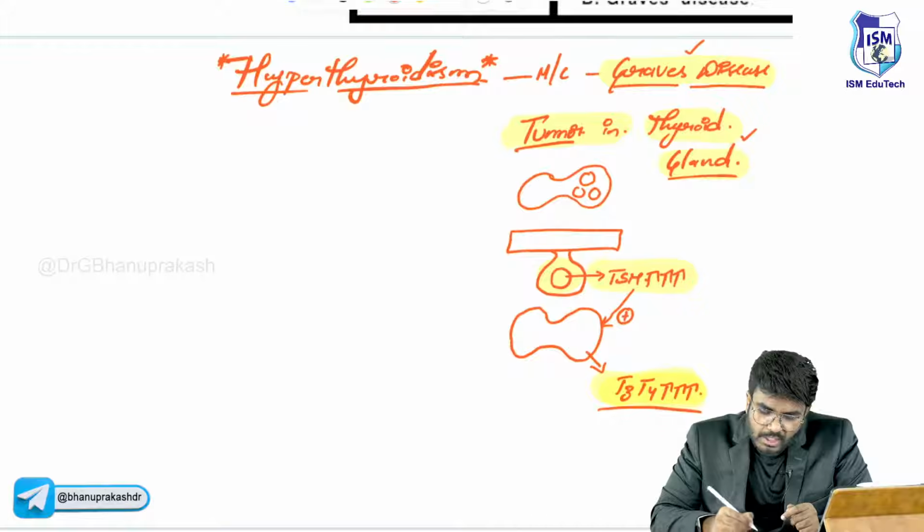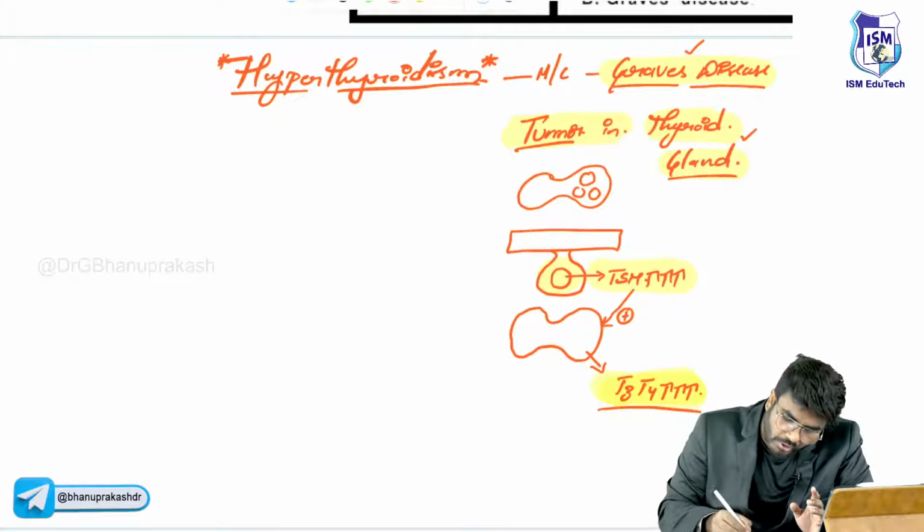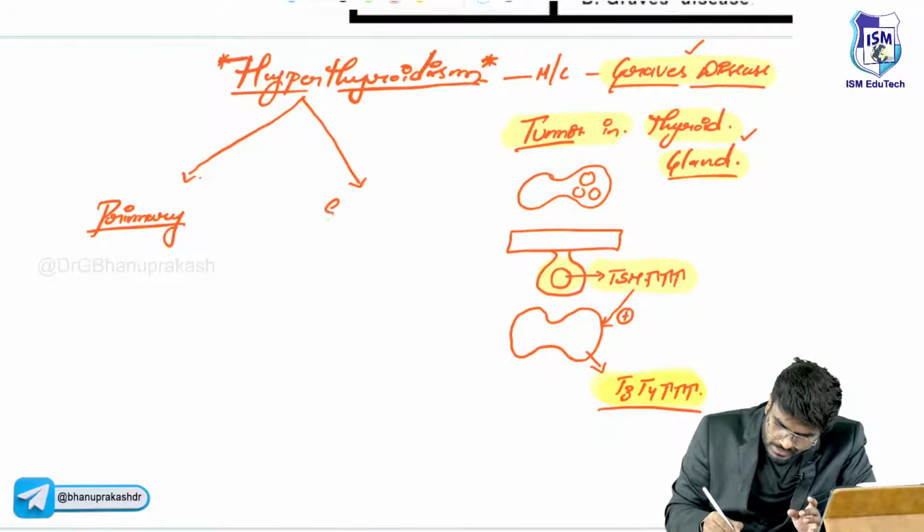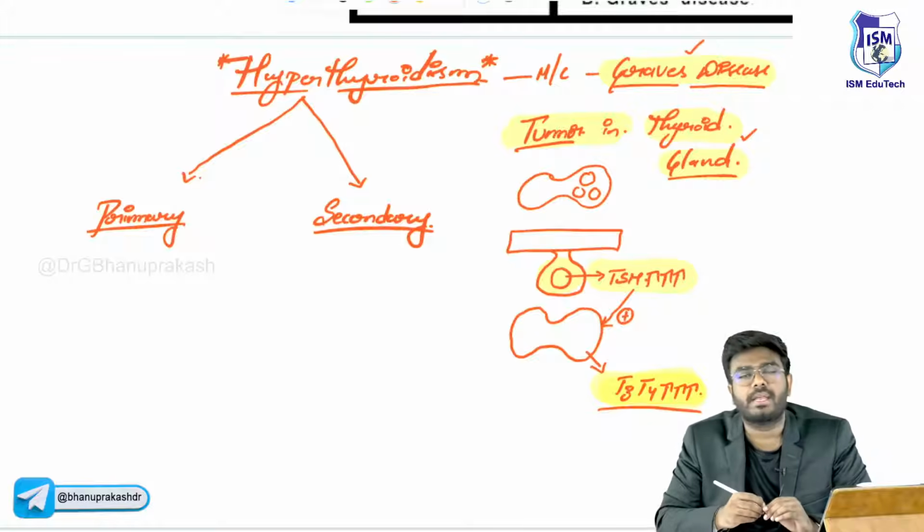Based on this, let me tell you how many types of hyperthyroidism there are. There are two types: primary hyperthyroidism and secondary hyperthyroidism.